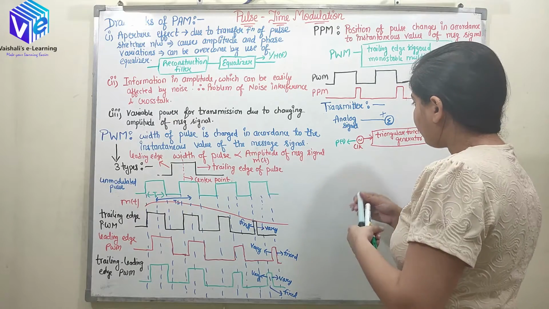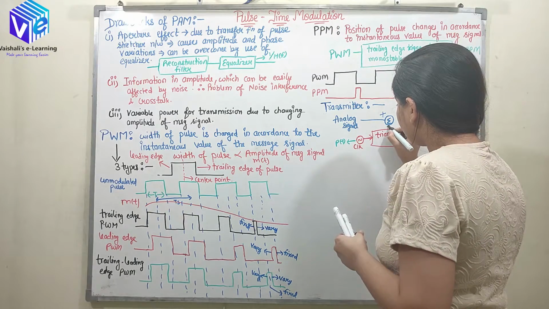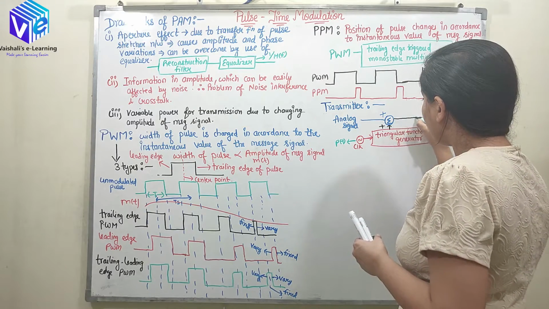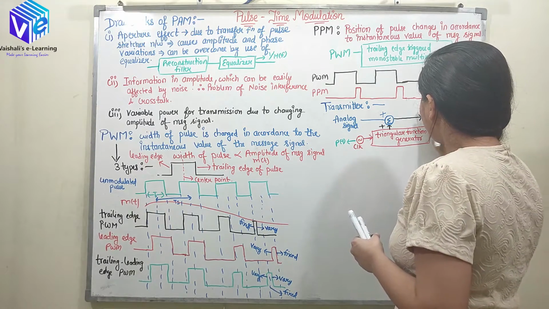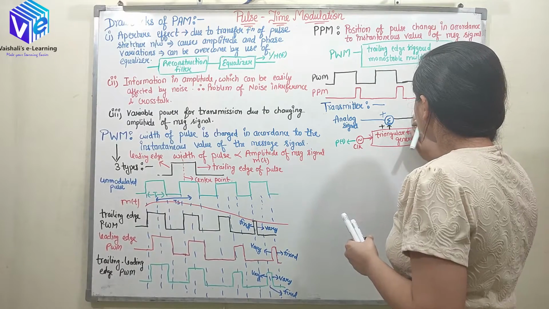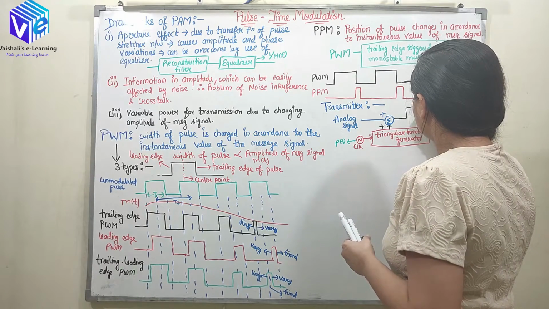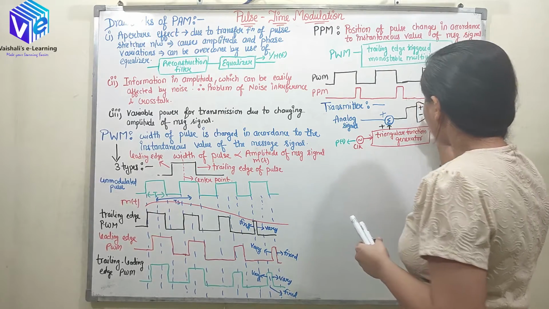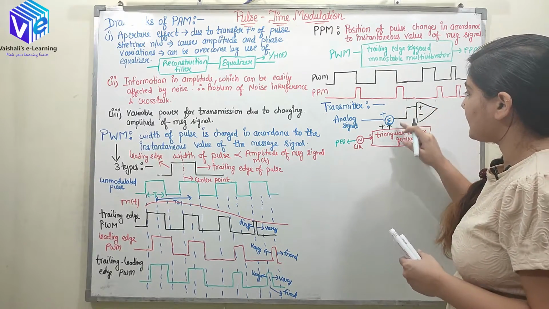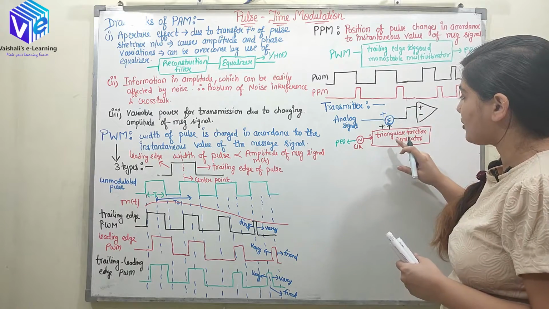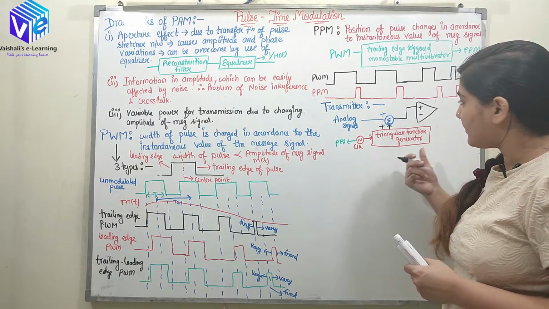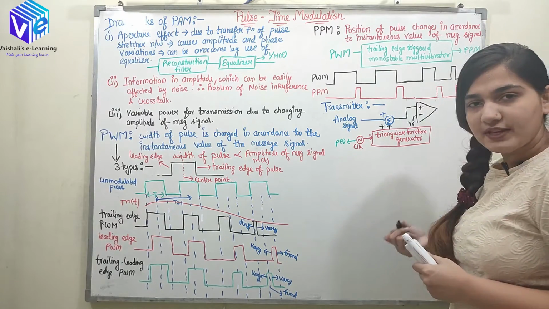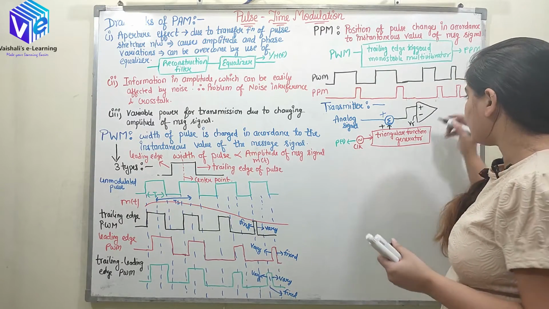After that, this is added to the analog signal. Now it is fed to the comparator. So this is my comparator. Here the positive terminal is connected to the summation of the analog signal and the triangular function generator, and the negative terminal is connected to the reference voltage. We are choosing our reference voltage.